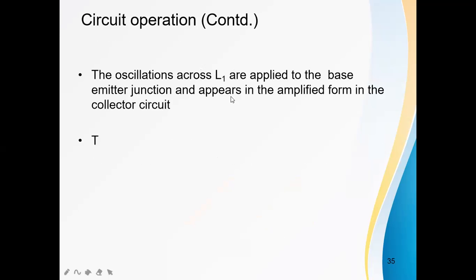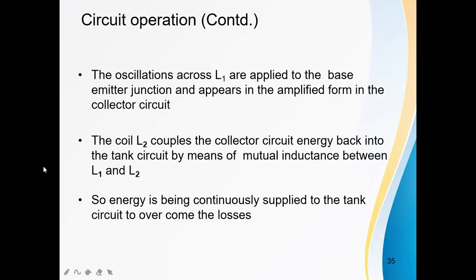The oscillations across L1 are applied to the base emitter junction and appear in amplified form in the collector circuit. See, there is a feedback. Whatever oscillations appear across L1 are applied to the base of the transistor, and these oscillations are amplified and produced at the collector. The coil L2 couples the collector circuit energy back into the tank circuit with mutual inductance between L1 and L2.